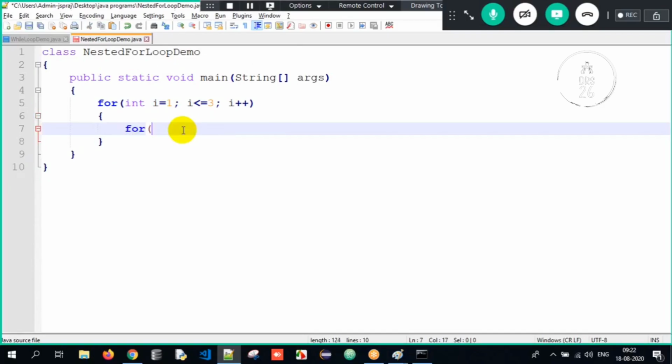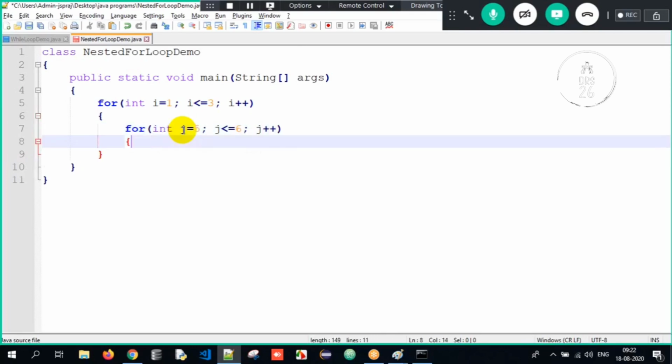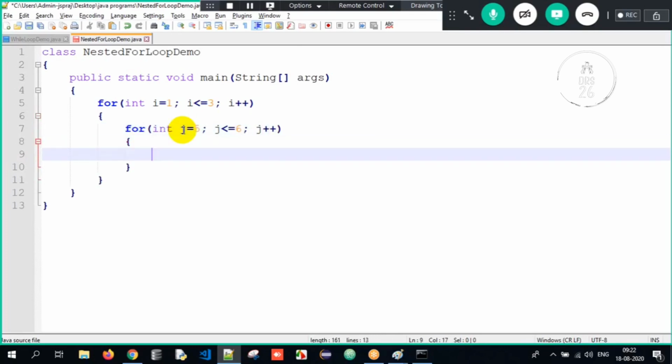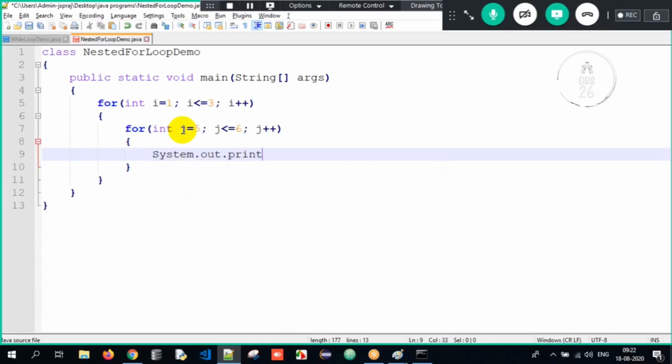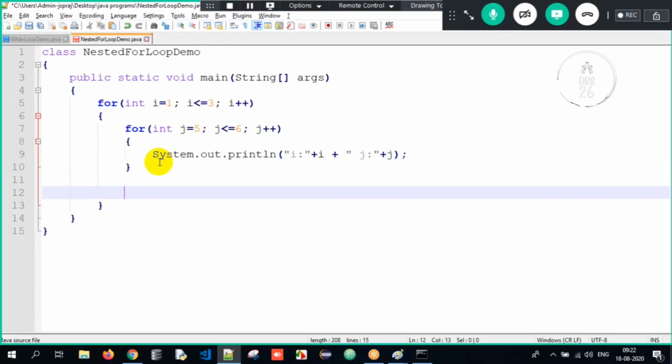Now inside it, for int j equals 5, j lesser than or equal to 6, and j plus plus. Open curly braces, close. And what am I supposed to print here? I will print System.out.println, the i value plus the j value. I'll print i and j. After that, I'll print one print statement as well.